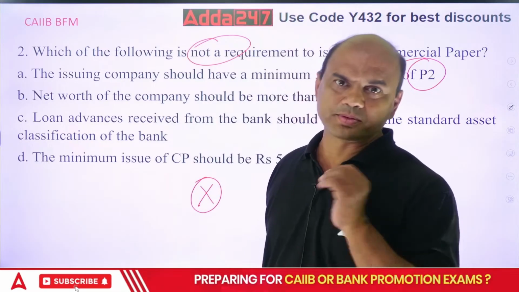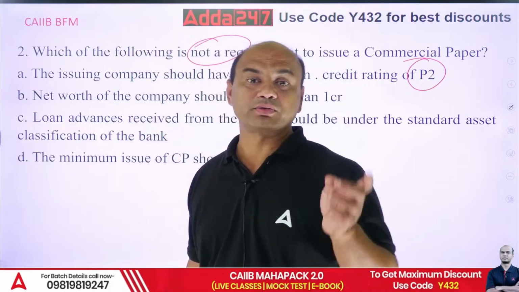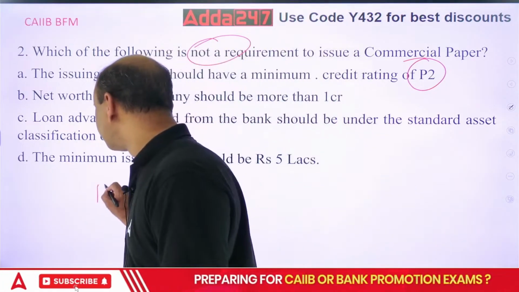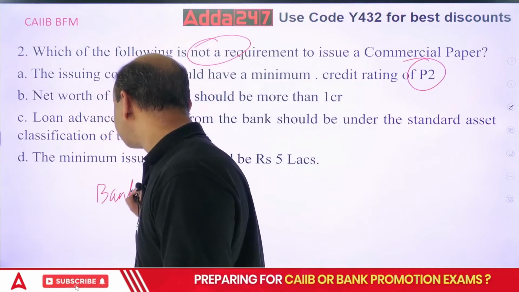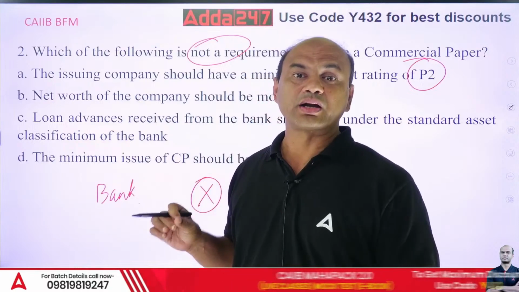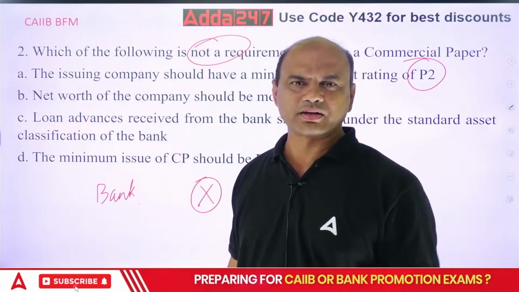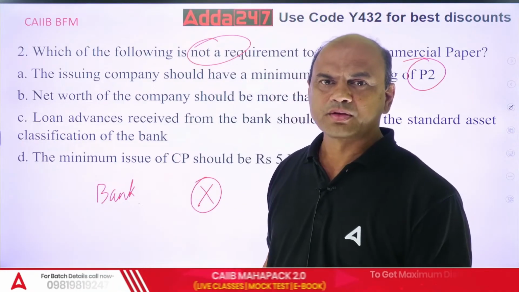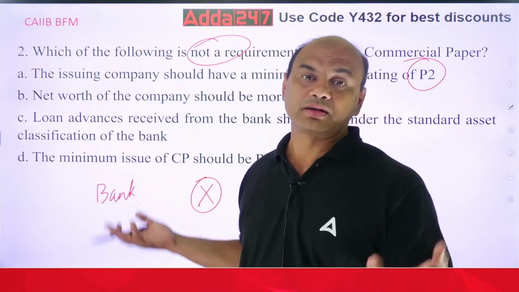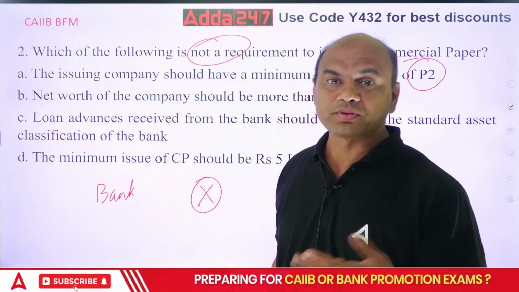But there's a problem. Bank has a limitation. Cost of funds of bank is high. Bank can't give beyond a certain amount. There are limitations. You can't give beyond 15%, you can't give beyond 20% to a group. All these conditions are there. So bank has a limitation. But I want more money. I am a big company, Reliance, Tata. Constantly I want money. So what will I do?